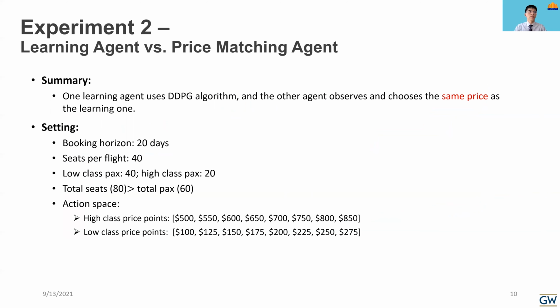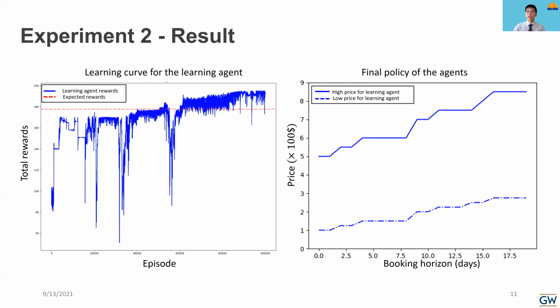Now let's have a look at experiment 2, learning agent versus price matching agent. Here, there will be one learning agent using the DDPG algorithm, and the other agent observes and chooses the same price as the learning one. Other settings are totally the same as experiment 1. Now let's have a look at the results.